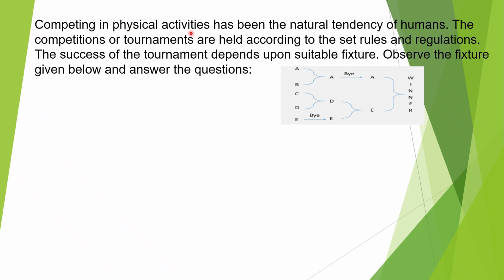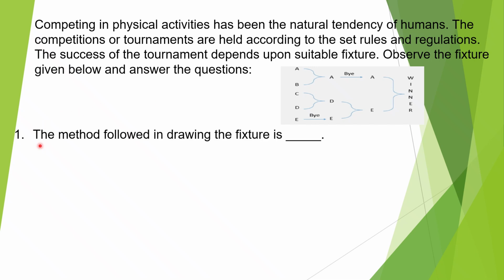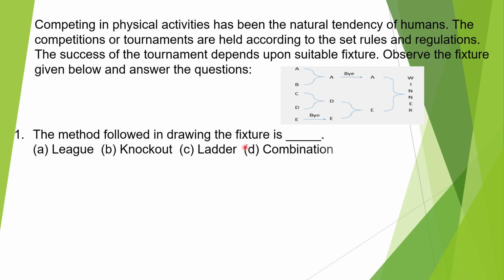Competing in physical activities has been the natural tendency of humans. The competitions or tournaments are held according to the set rules and regulations. The success of the tournament depends upon suitable fixtures. Observe the fixture given here and answer the questions. This is the fixture. 1. The method followed in drawing the fixture is league, knockout, ladder, combination.